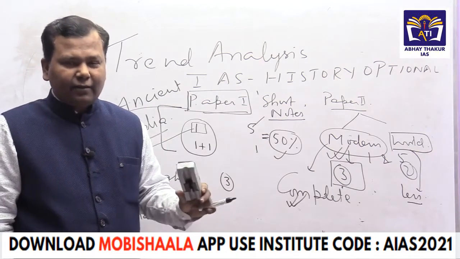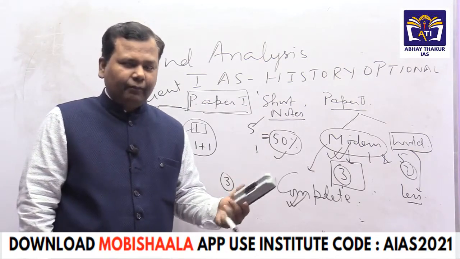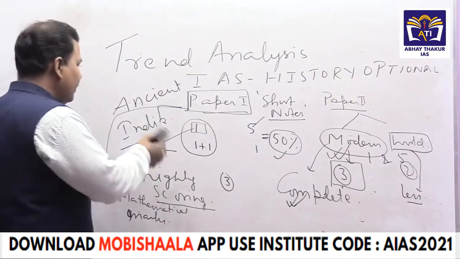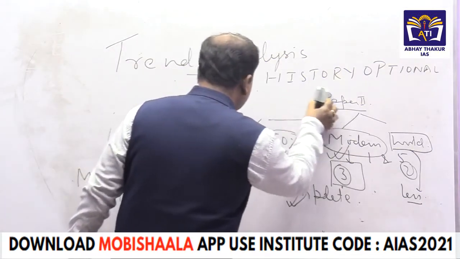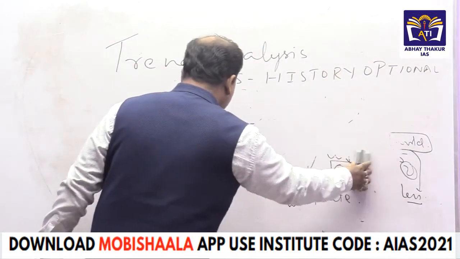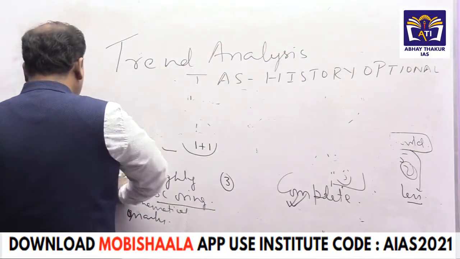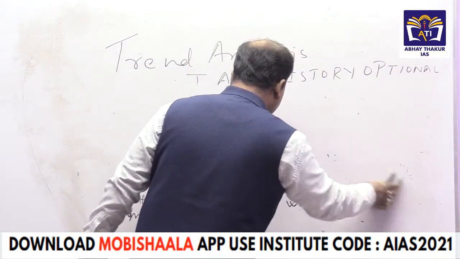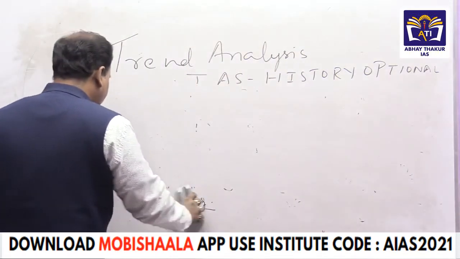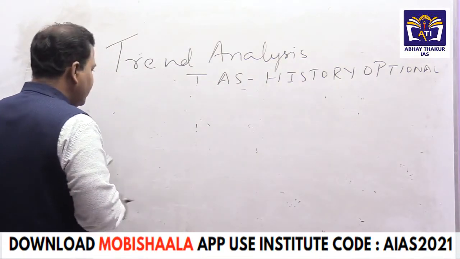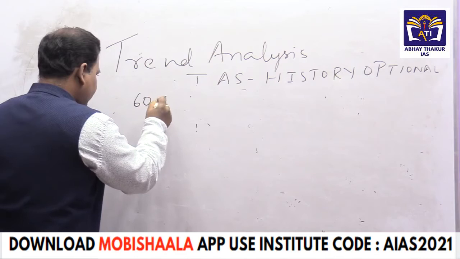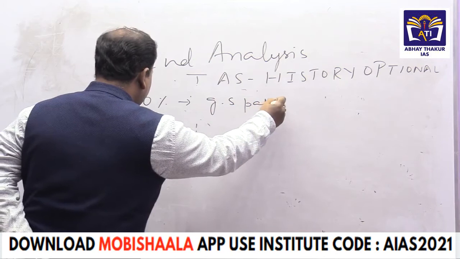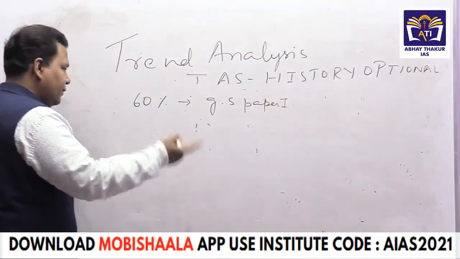So this is what I think I removed from your mind, that history has a wider syllabus. Second thing, why choose history? When we say this, history gives us almost 60% of the questions in the general studies paper 1. I am just telling you a few things. History gives us almost 60% of the marks in general studies paper 1. Now see the importance of history.